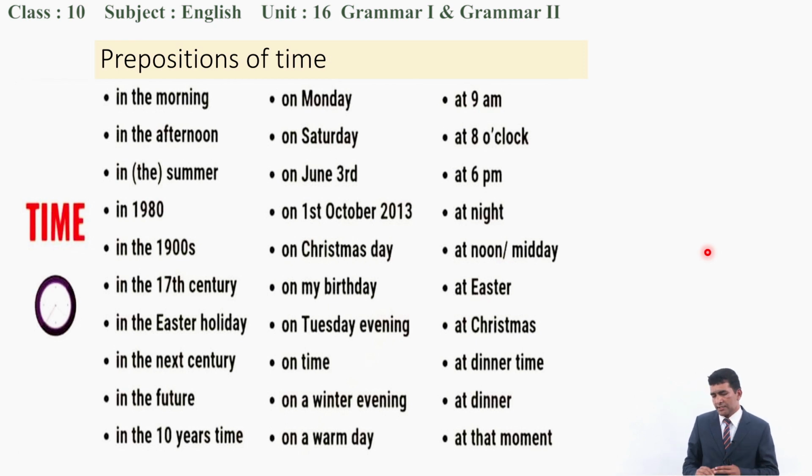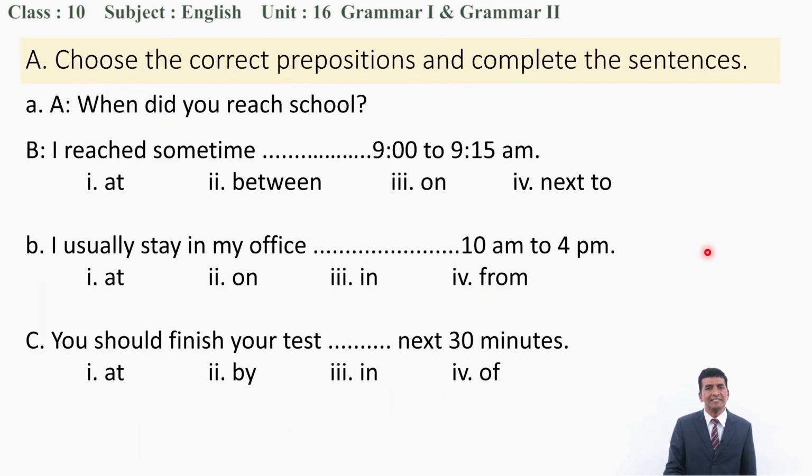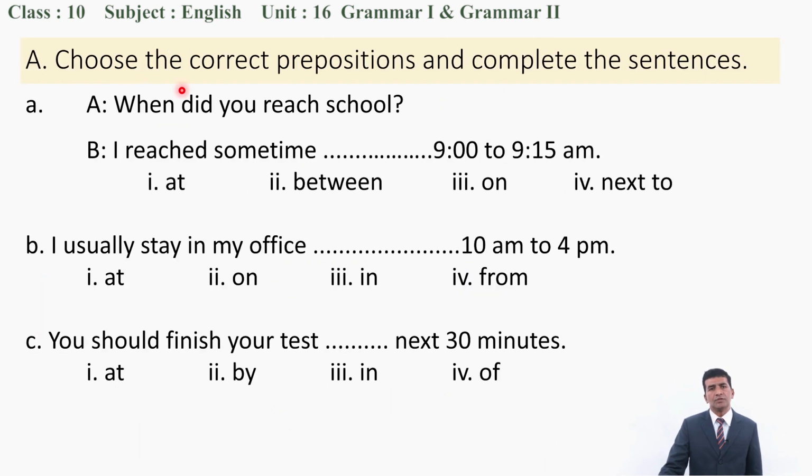With these discussions, now we will go to our textbook. Let's go to the textbook, exercise A under grammar 1. The instruction says, choose the correct prepositions and complete the sentences. Here are given 4 options for each. We need to choose one of them, which one is the correct one.